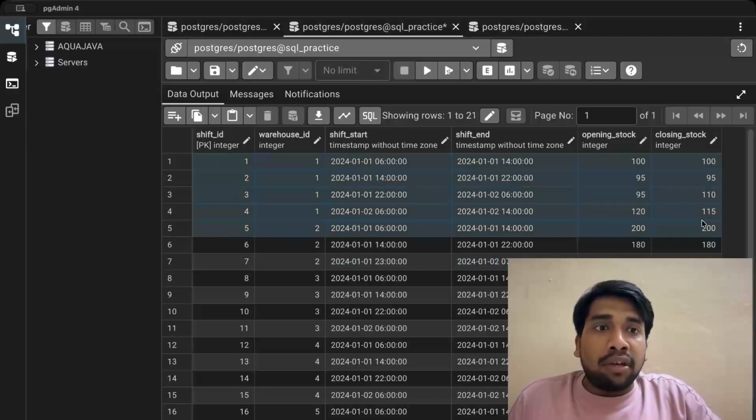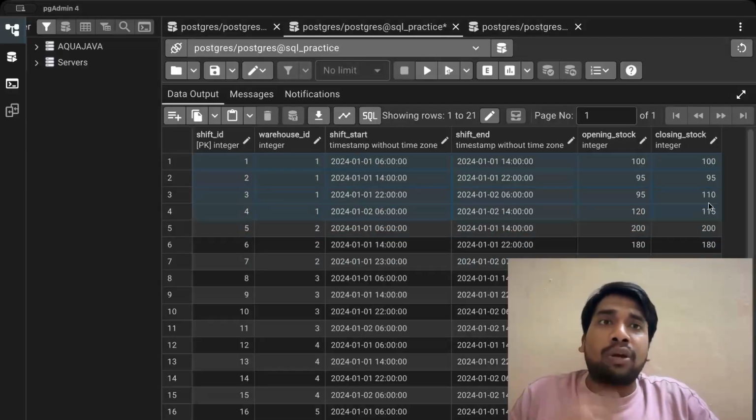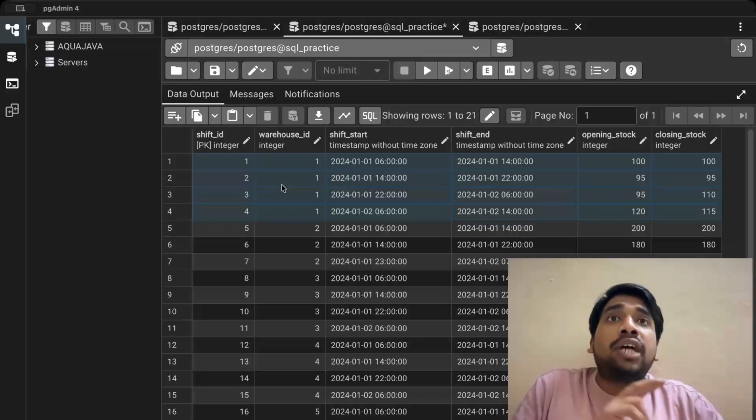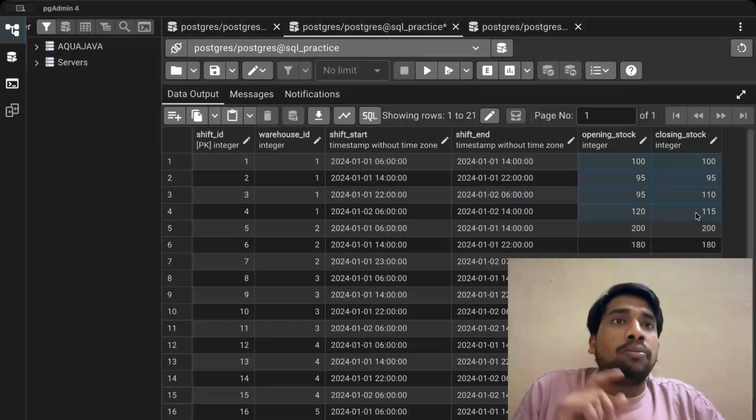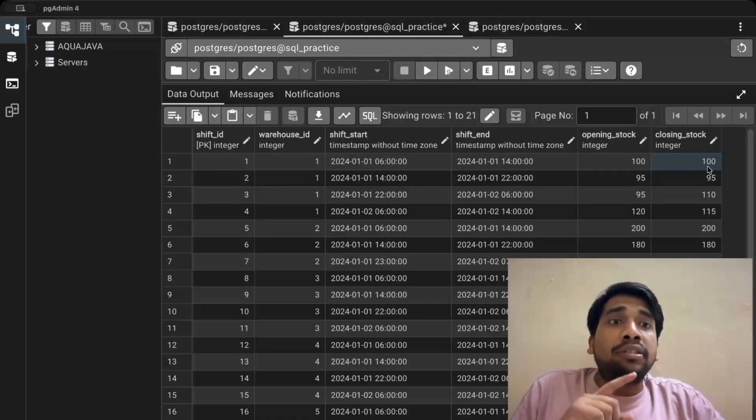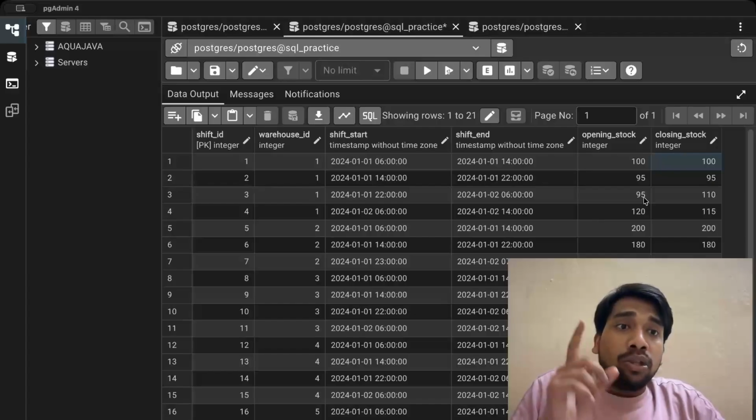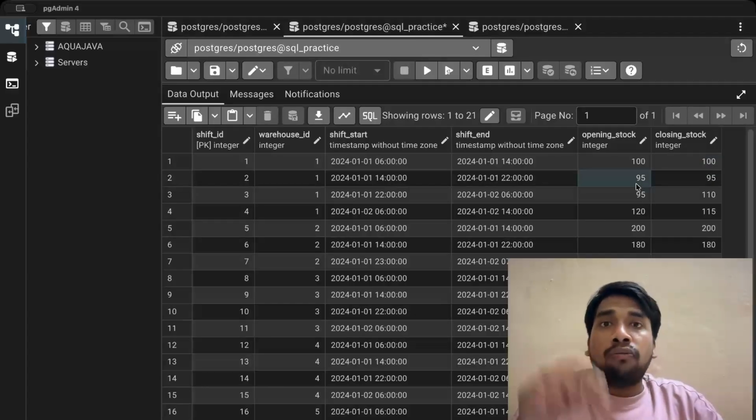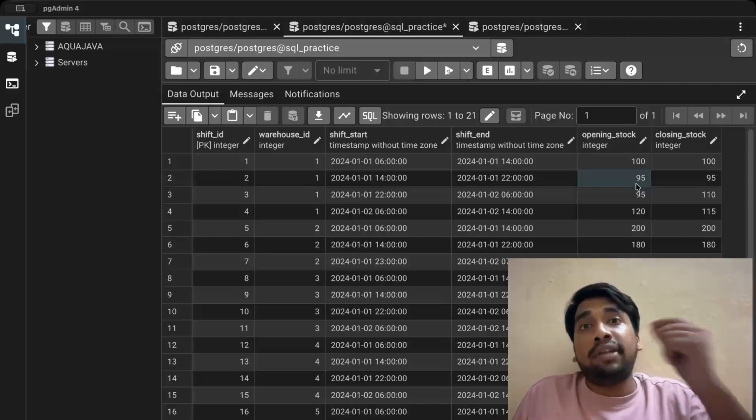So for warehouse ID one, we will go through this fast. We do not have to worry about a lot of other data. For this warehouse we have 4 shifts, with 4 different start times and end times, and opening stock and closing stock. These are the only 2 main columns you are concerned with as of now. For shift ID one, the closing stock is 100, but for shift ID 2, the opening stock is 95. As per the rule, the closing stock of one shift should match the opening stock of the next shift.